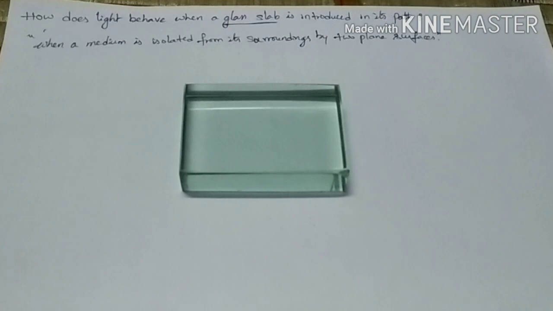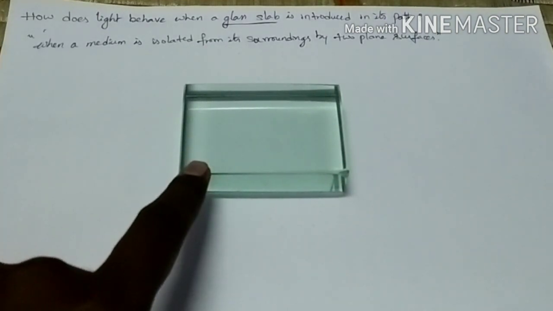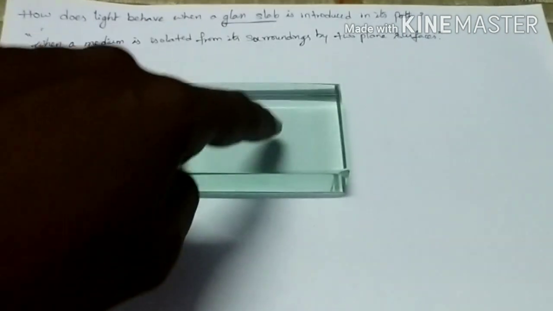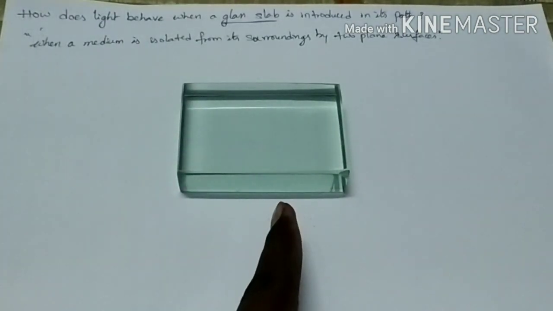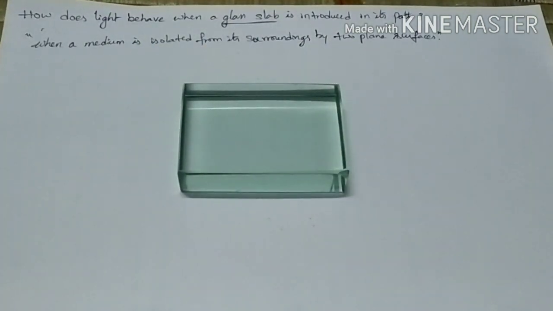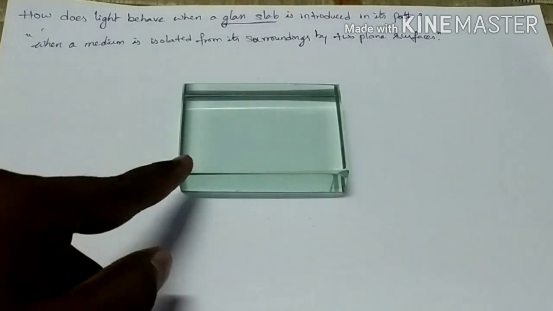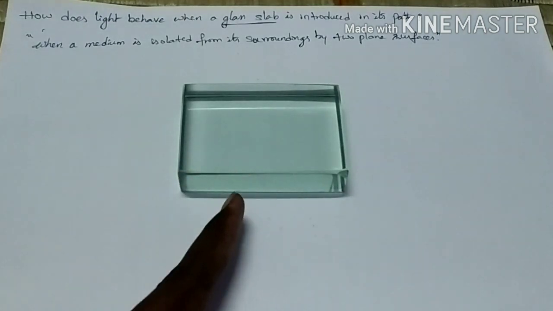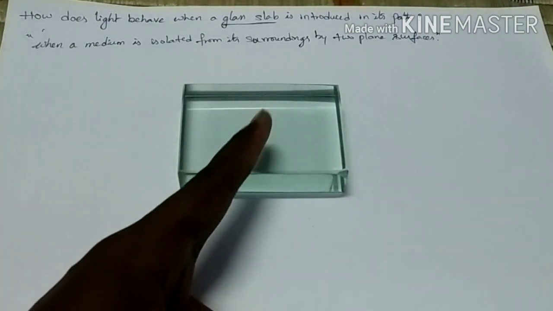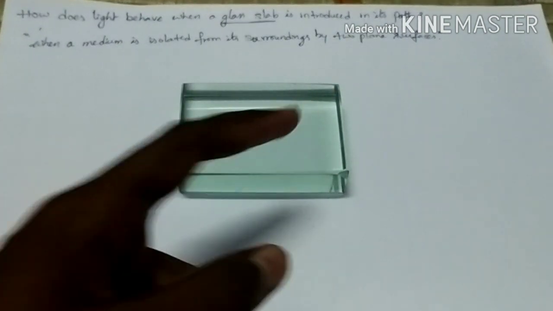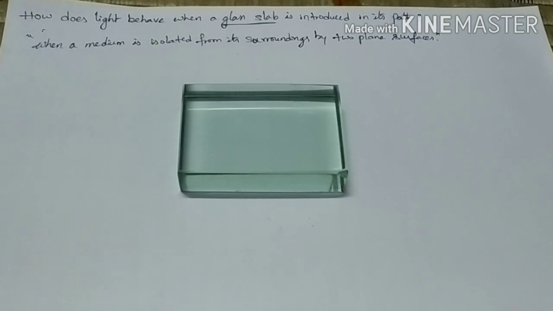Right, now what are we going to discuss here? We are going to discuss what happens when light is passed through this glass slab. In the last class we took a semicircular glass slab, and we observed that when we incident light from the rarer medium to the denser medium, refraction takes place, the bending of light. That we learnt up to now.